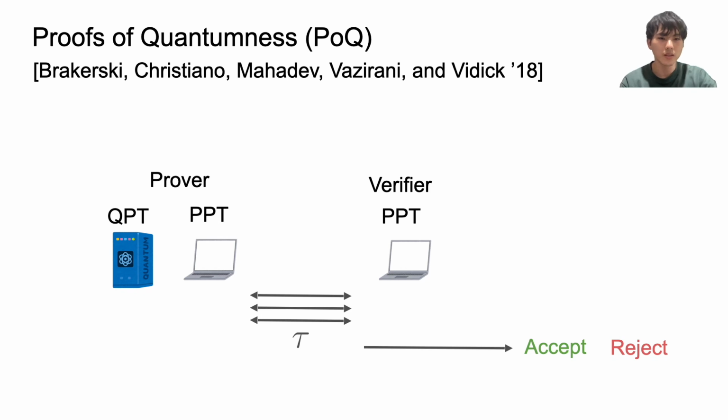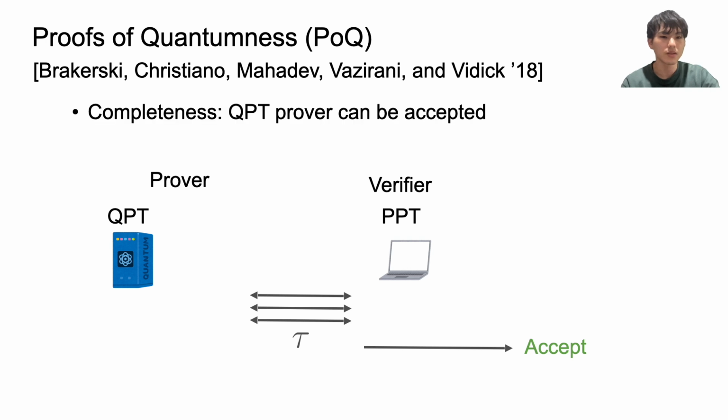Before defining inefficient verifier proofs of quantumness, let me begin with standard proofs of quantumness. A proof of quantumness, or POQ, is an interactive protocol between the prover and the PPT verifier that satisfies the following two conditions.